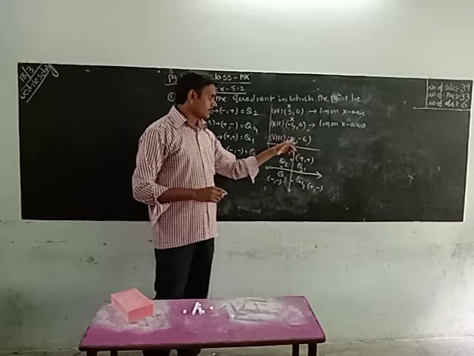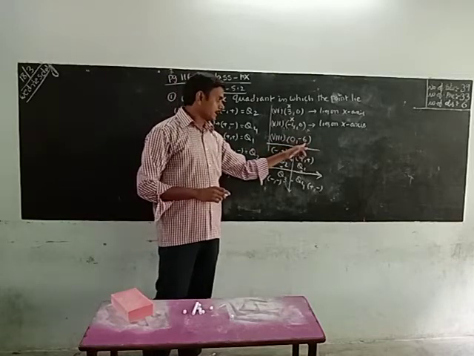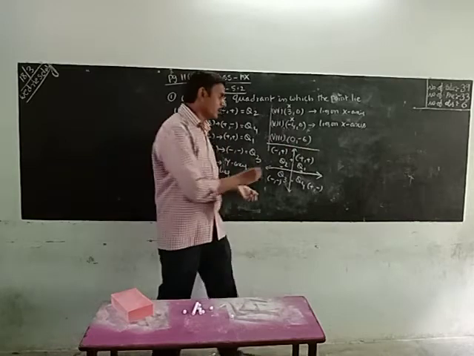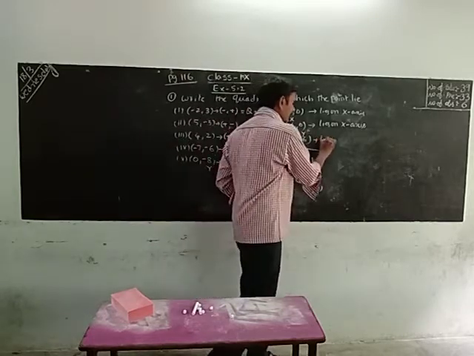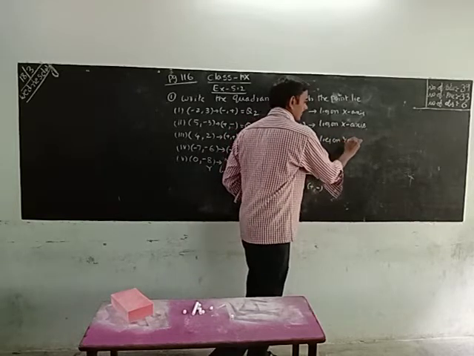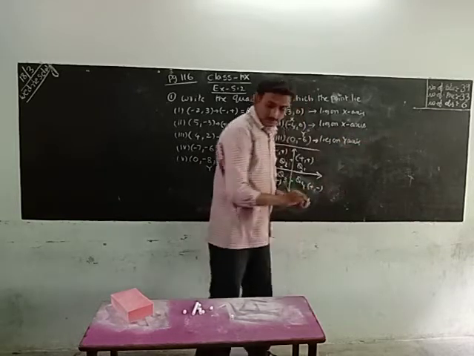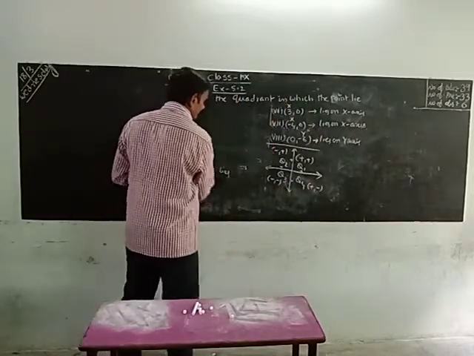Okay, next 0 comma minus 6. One number is 0. Which coordinate is given? Y coordinate is given. That means it is on the y-axis. Okay, similar to these models only. Do this yourself.